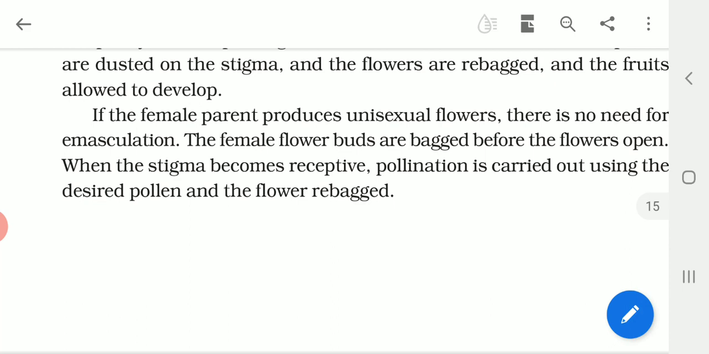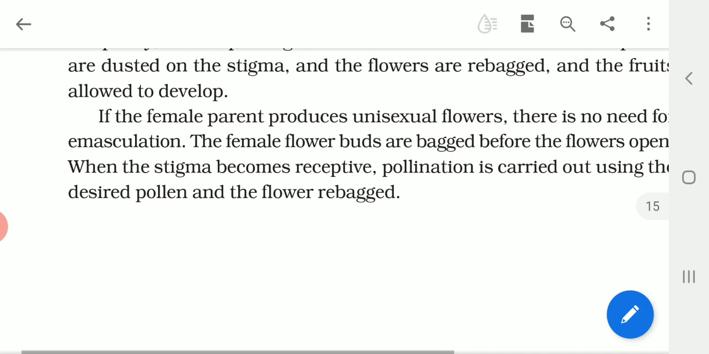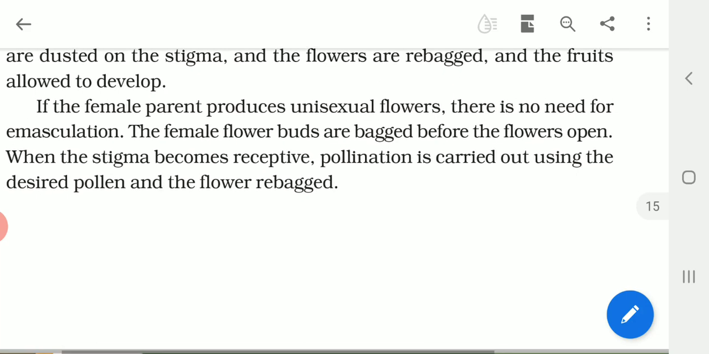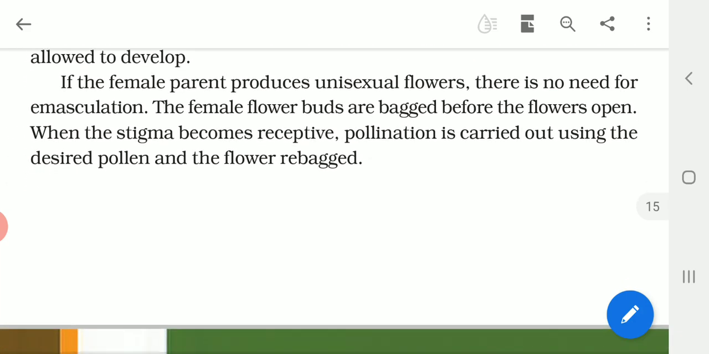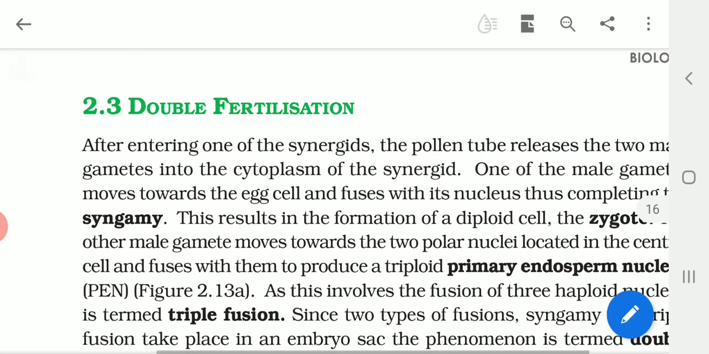Now if the female parent produces unisexual flowers, there's no need for emasculation, children. Why? Because unisexual flowers are either male flowers or female flowers. So this bagging or emasculation technique is done only in the case of bisexual flowers. For unisexual flowers there is no need, because the flowers are separate. So when the stigma becomes receptive, pollination is carried out using the desired pollen and the flowers are rebagged.